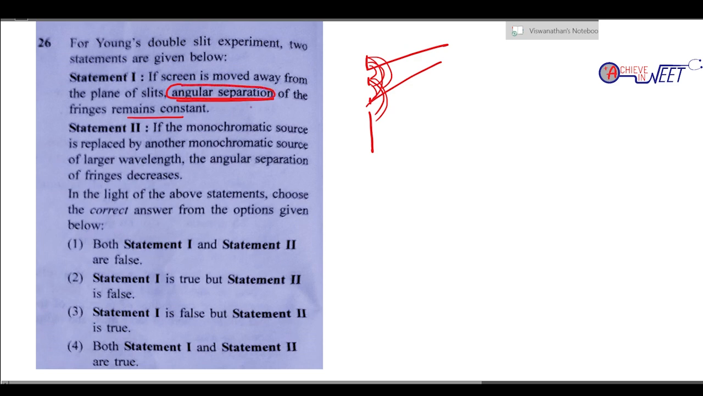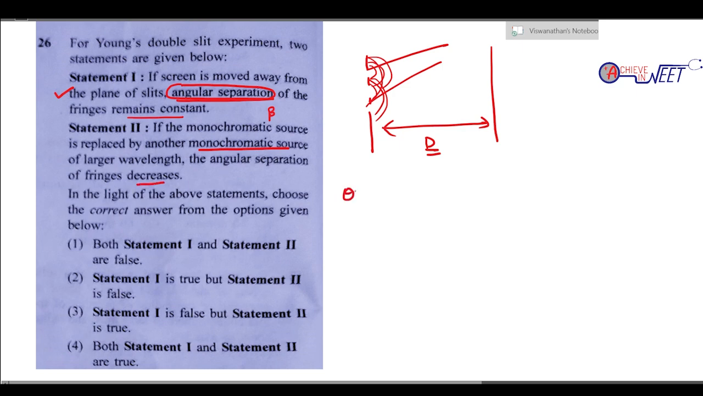Though the linear separation beta may be different if you move the distance of the screen. If you move this distance, beta is lambda D by d, so it depends on D. But angular separation is not dependent on D. You should remember that angular separation is constant. Statement 1 is true. If it is replaced by another monochromatic source, the angular separation of the fringe decreases.